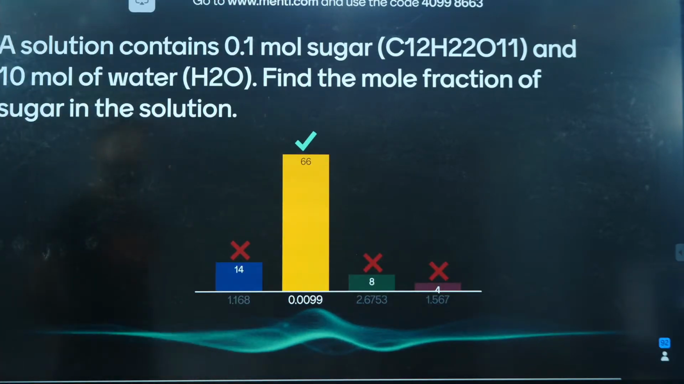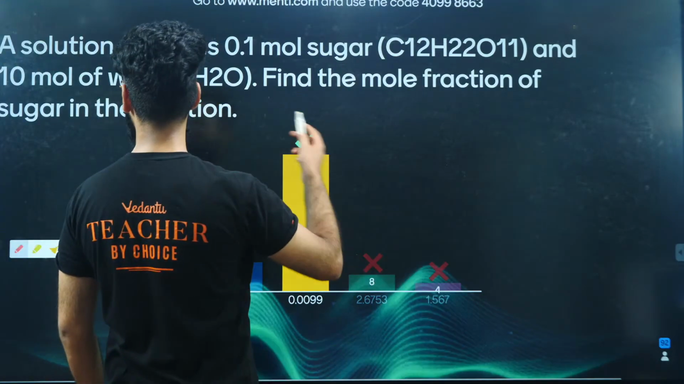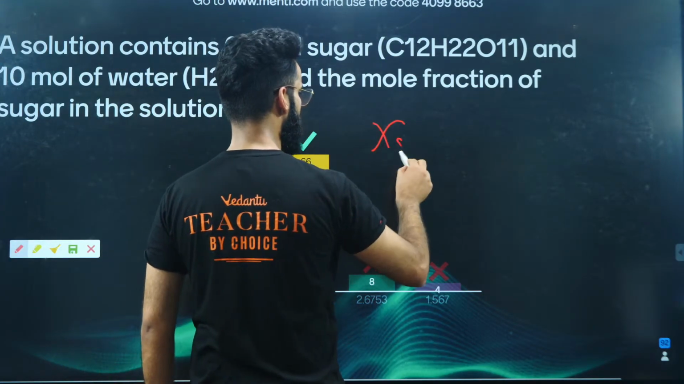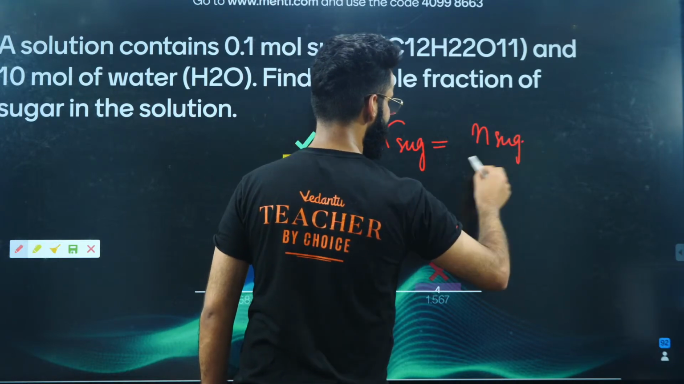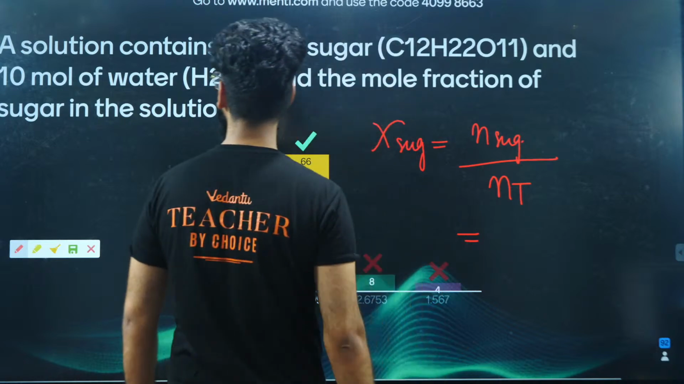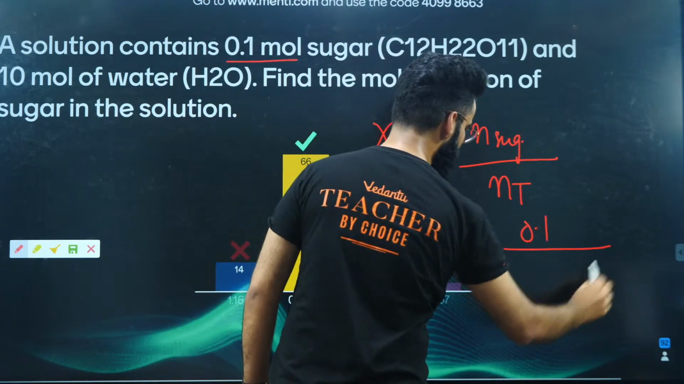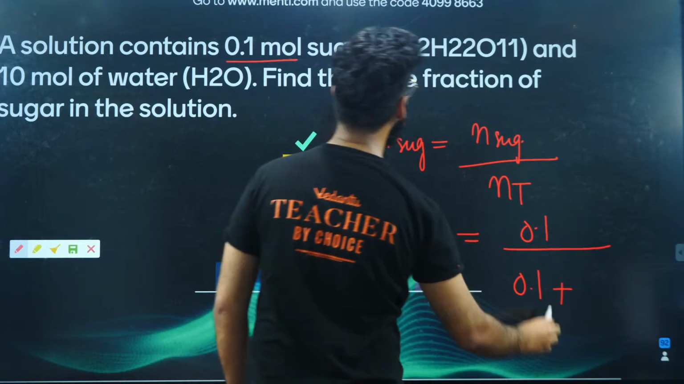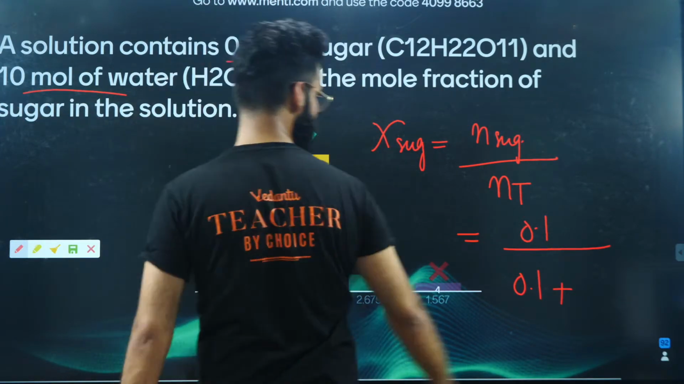Majority of the students have solved it properly. We were supposed to calculate mole fraction of sugar in the solution. Mole fraction of sugar is equal to number of moles of sugar in the solution divided by total moles present in the solution, right? How many moles of sugar are there in solution? 0.1. How many total moles do we have? Number of moles of sugar plus 10 moles of water. Plus 10.